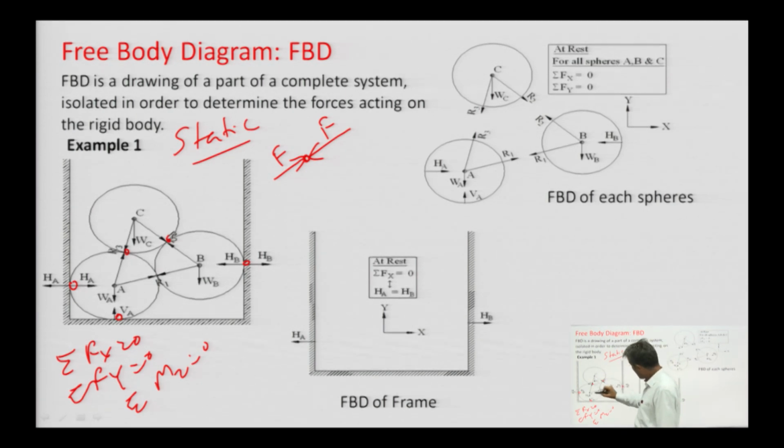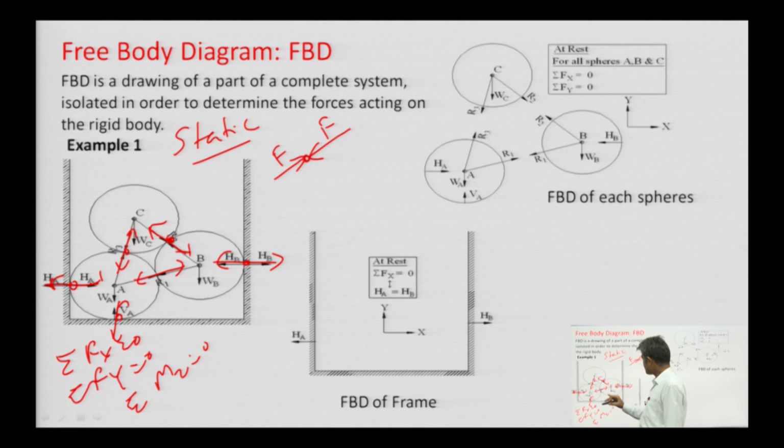Therefore, at every contact point, two equal and opposite reactions will exist in this manner, here also.